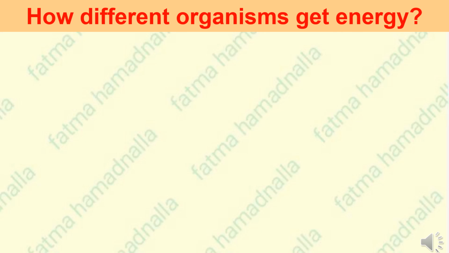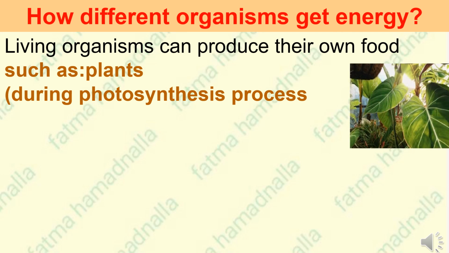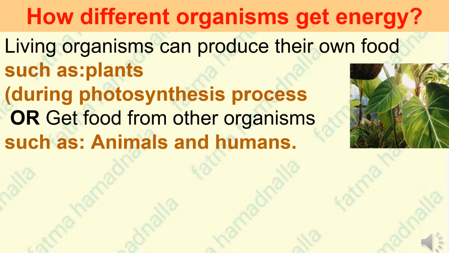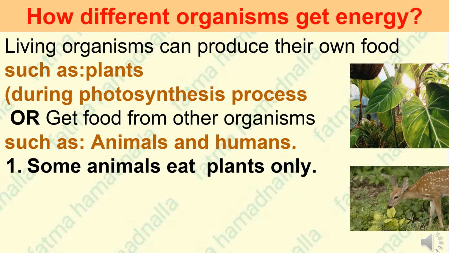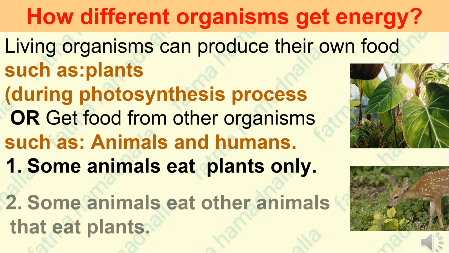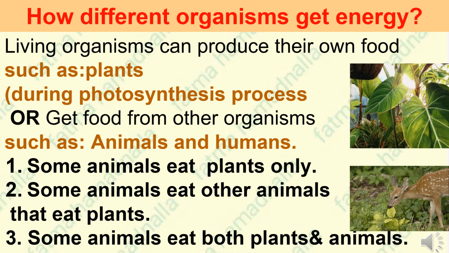Now, there is an important question. How do different organisms get energy? Plants and some other organisms can produce their own food through a process called photosynthesis. Consumers, like animals and humans. Some animals, called herbivores, eat only plants to get the energy. Carnivores eat other animals that have already consumed plants, indirectly getting energy from the plants those animals ate. Humans, and some animals, eat both plants and animals to get energy from both sources.